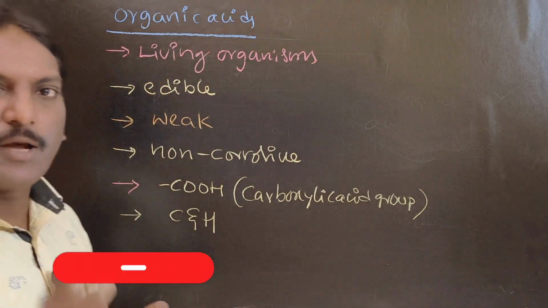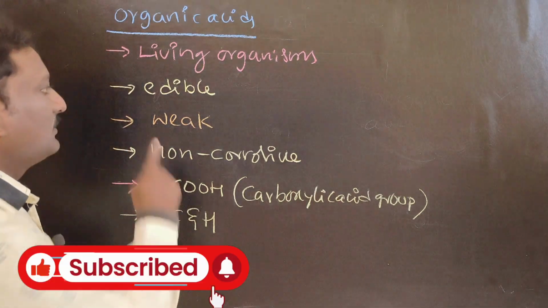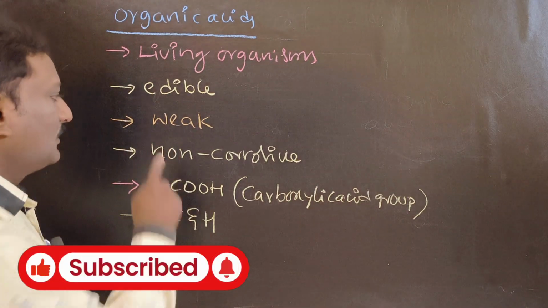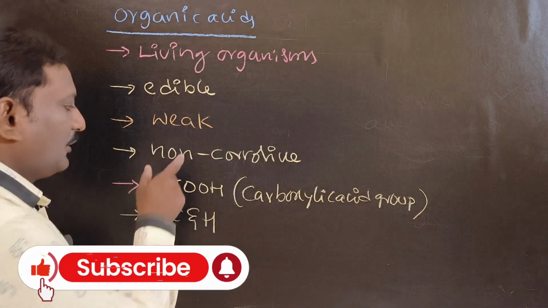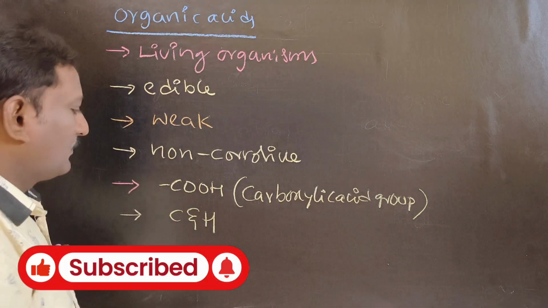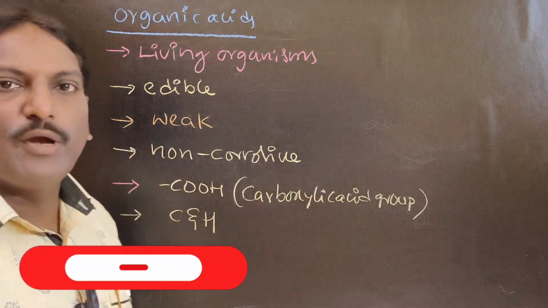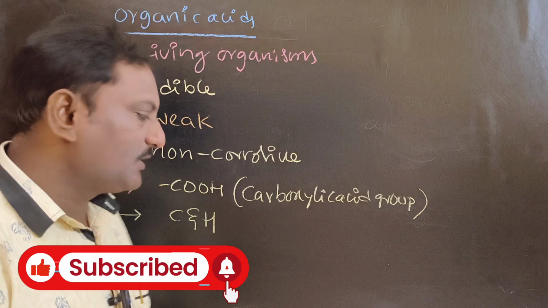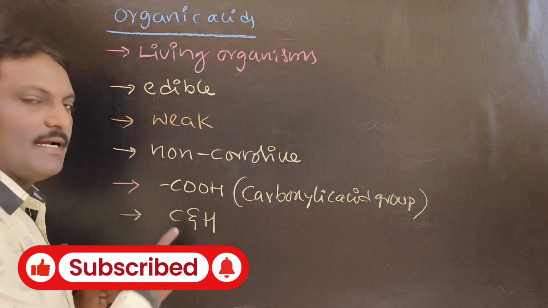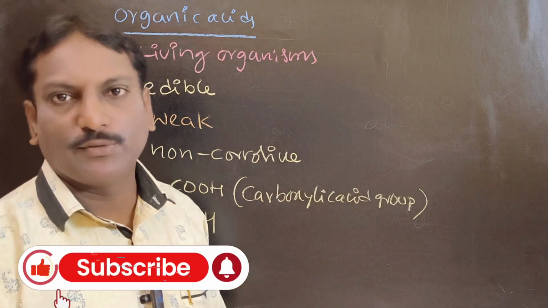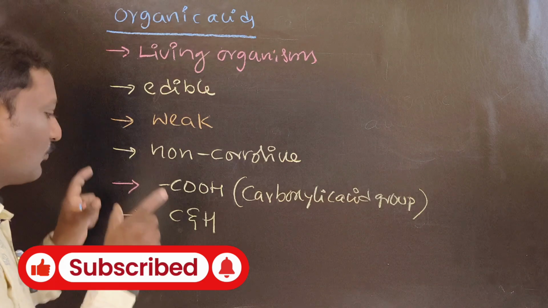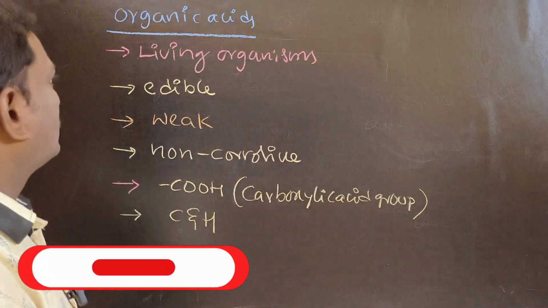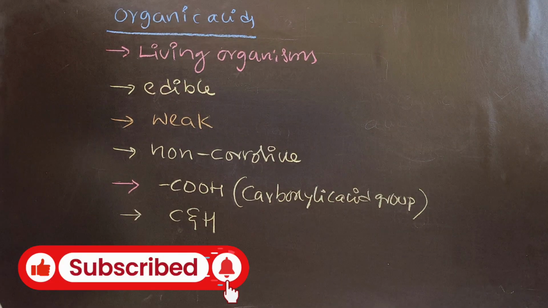Organic acids are obtained from the living organisms. They are edible acids, weak acids, non-corrosive in nature. They consist of the COOH group, called the carboxylic acid group, and they contain carbon along with hydrogen. So this is what is meant by organic acids. Copy that.